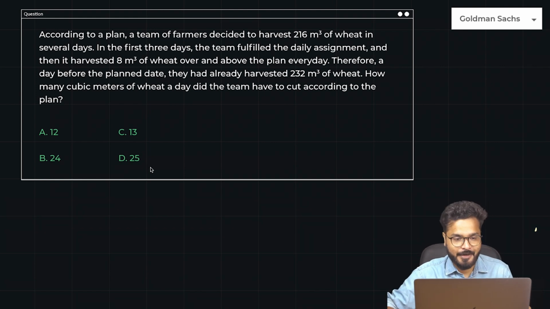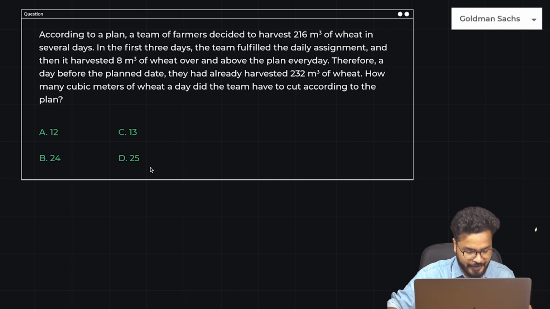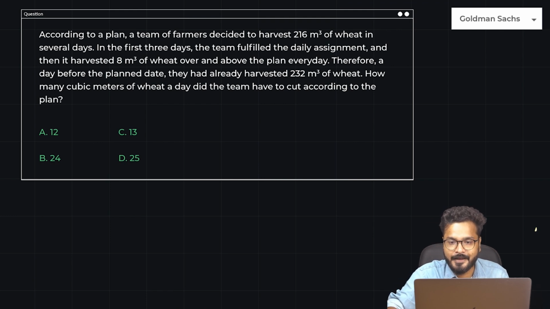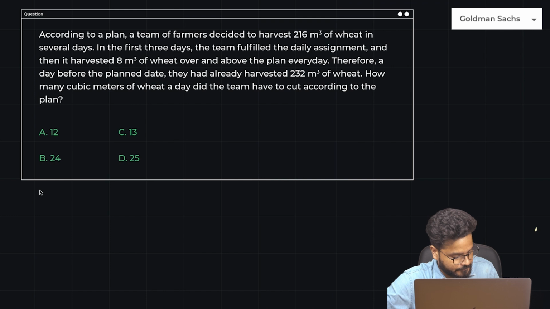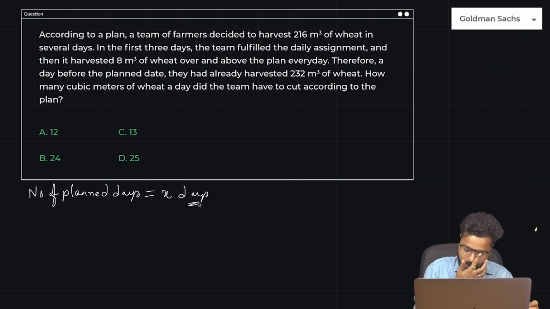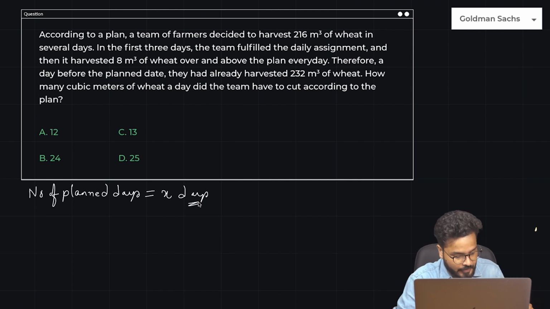Okay, guys, so talking about the solution for this particular question. According to a plan, a team of farmers decided to harvest 216 meter cube of wheat in several days. Let us say the number of planned days were X. So what would be the rate of work in that case?